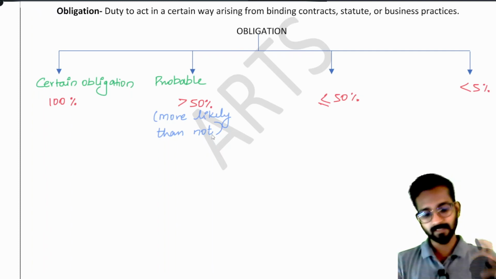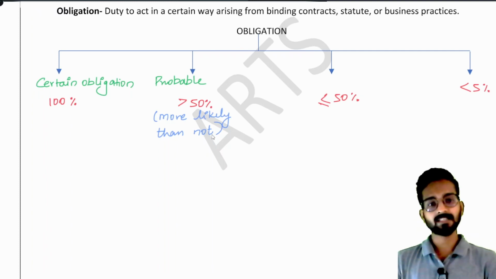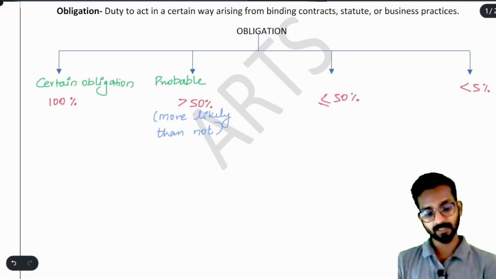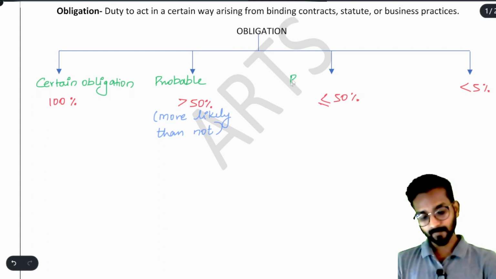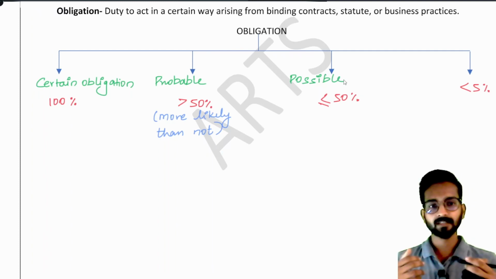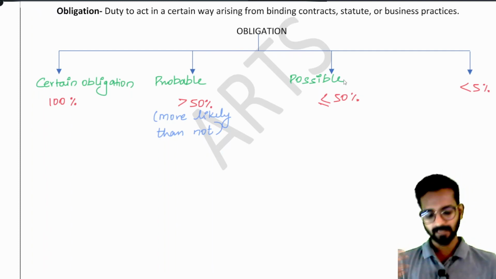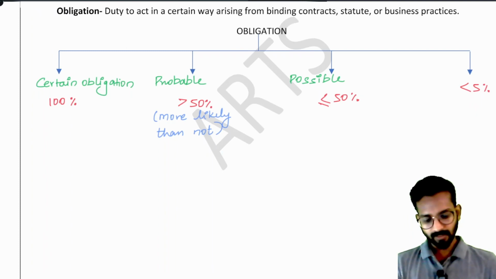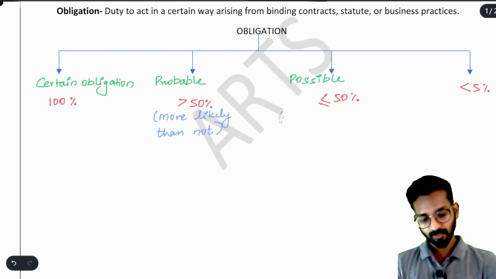That is what probable means. Now, if there are fewer chances, meaning less than 50% chance of losing the case, we can say this is possible. The word used is possible obligation. There can be a possibility that we might have to pay on the case. Less than 50% means what? Not more likely than not.